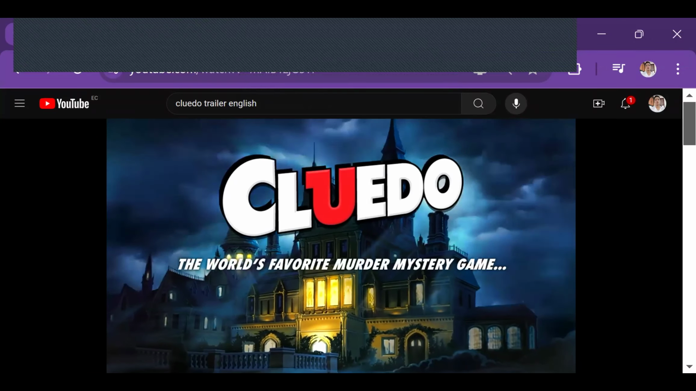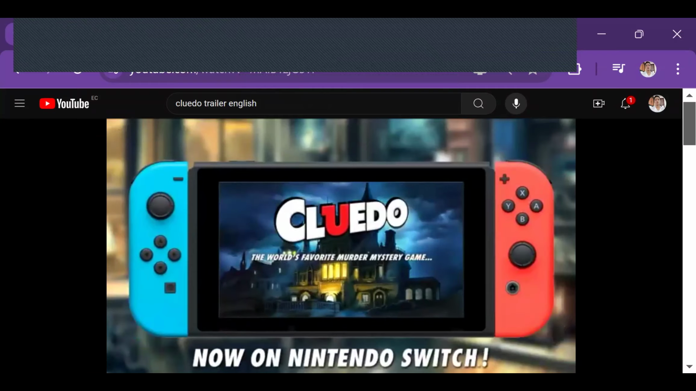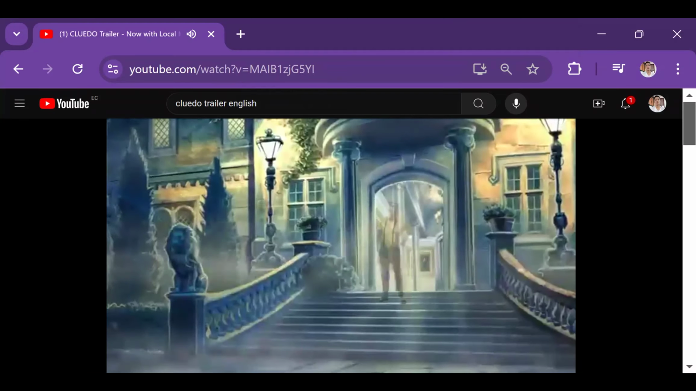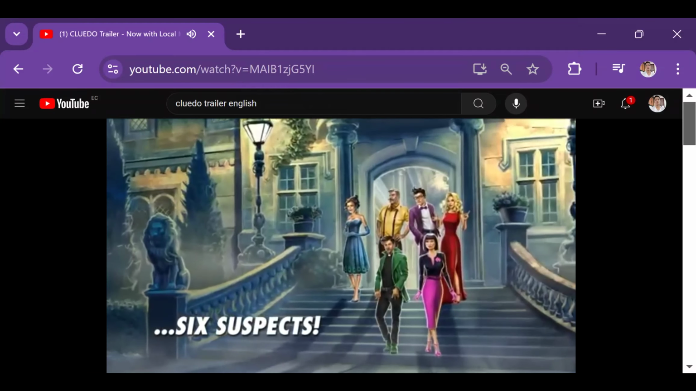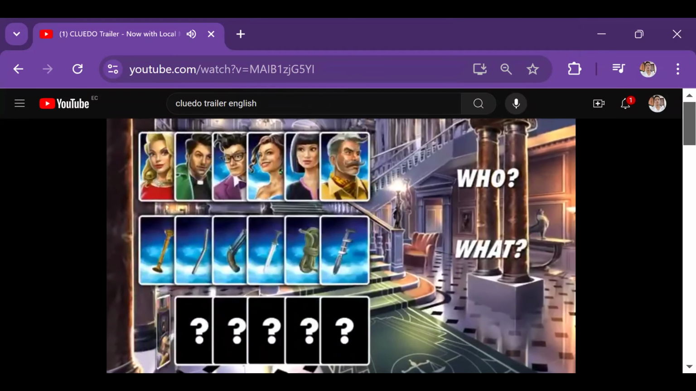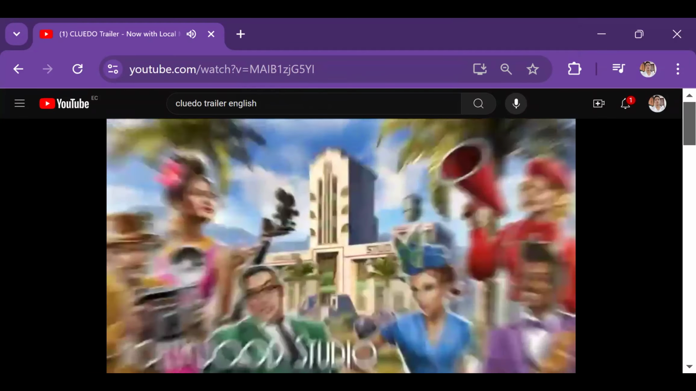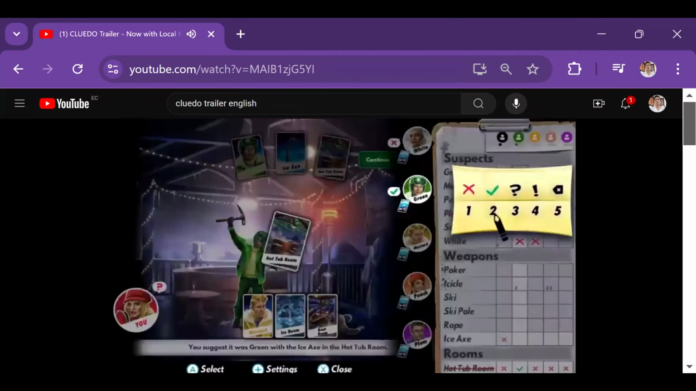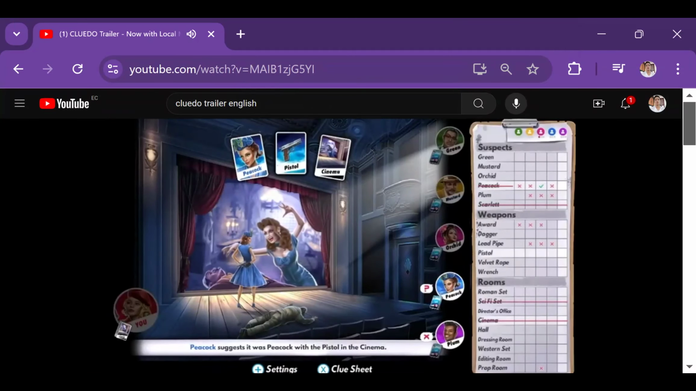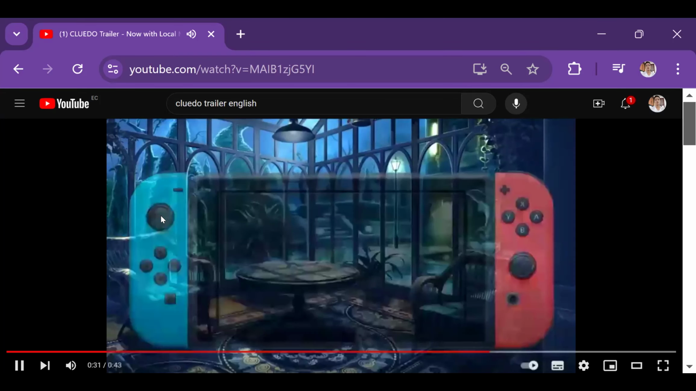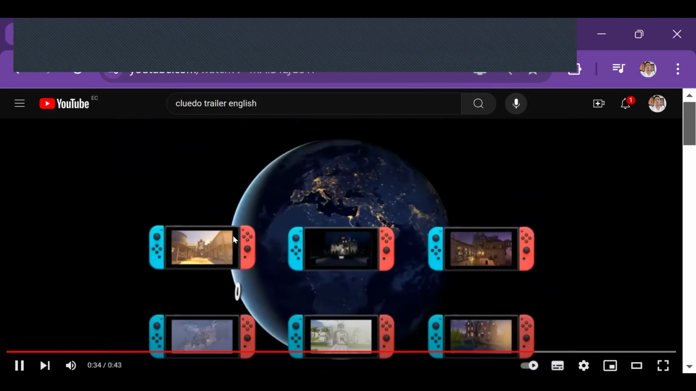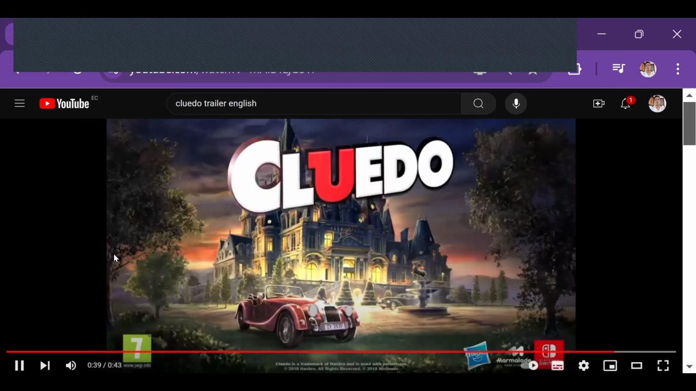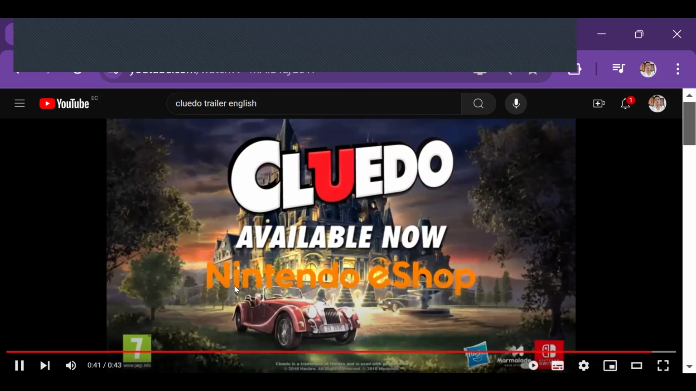Cluedo, the world's favorite murder mystery game, is now on Nintendo Switch. There's a victim of a dastardly crime in an elegant mansion, and 6 enigmatic suspects. But who did it, with what, and where? Solve crimes in exotic new locations. Take notes, make deductions, and catch the murderer. Play solo or challenge friends from all over the world in online multiplayer. It's family fun for everyone. Cluedo, available now from the Nintendo eShop.